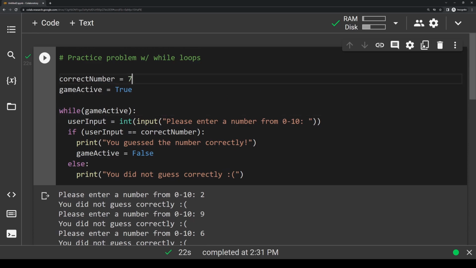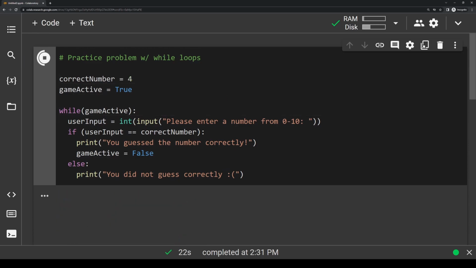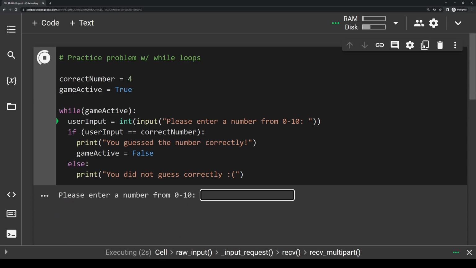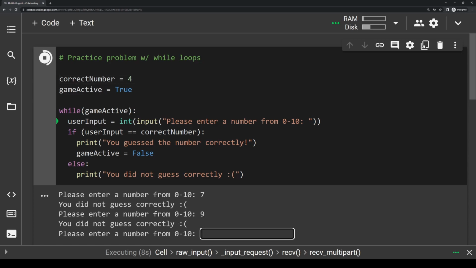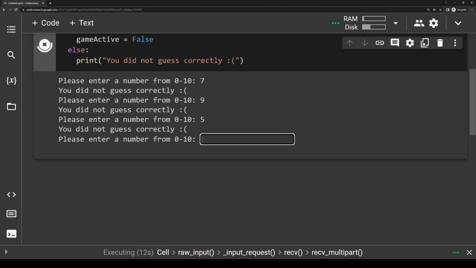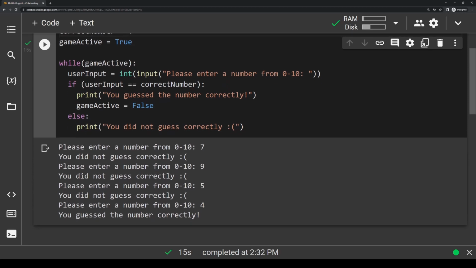Let's actually try this again. Let's change the correct number. Let's say the correct number this time is going to be 4. So let's rerun this and guess some incorrect numbers first. Let's get 7. That's incorrect, so it prompts us again. Let's do 9. Incorrect, so it prompts us again. Let's do 5. Incorrect, so it prompts us again. And then let's finally do 4. And then it prints out, you guessed the number correctly, and the program ends.